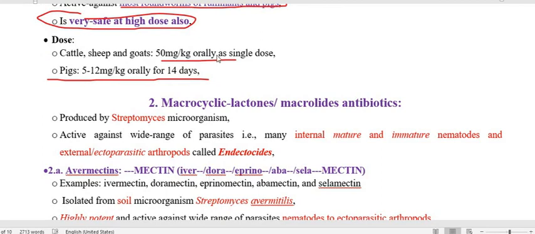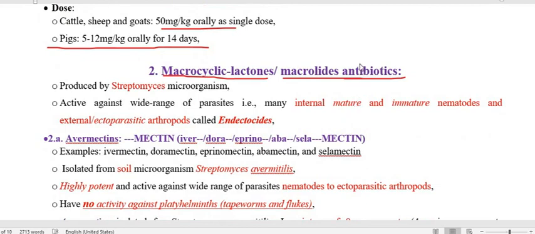Now we have to go through another group that we call the antibiotics. Chemically they possess a macrocyclic lactone ring, so they are macrocyclic lactone antibiotics or macrolide antibiotics. Because these are antibiotics, they are isolated from microorganisms, the Streptomyces species, and their action is against both ectoparasites as well as endoparasites, which means internal mature and immature nematodes.